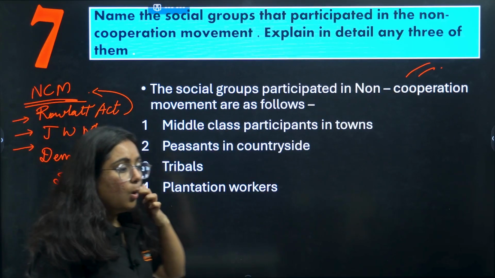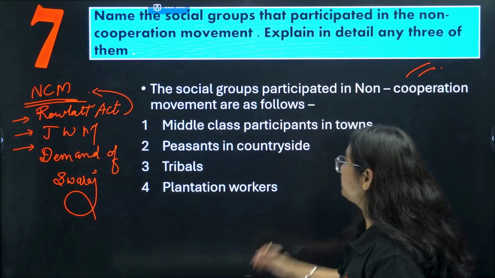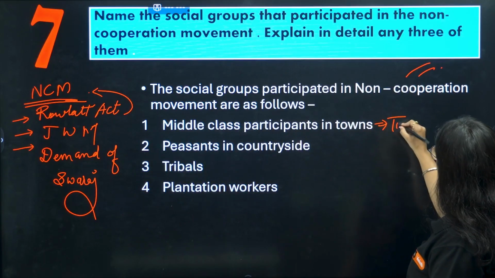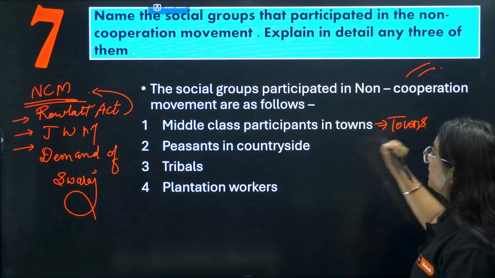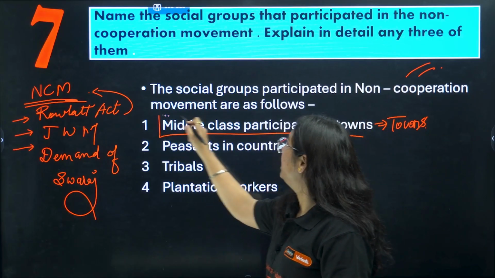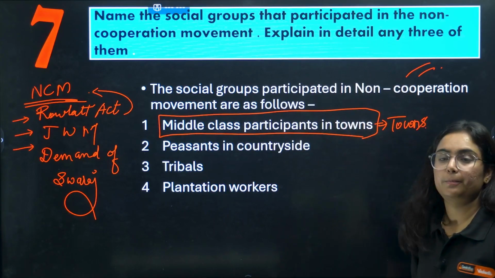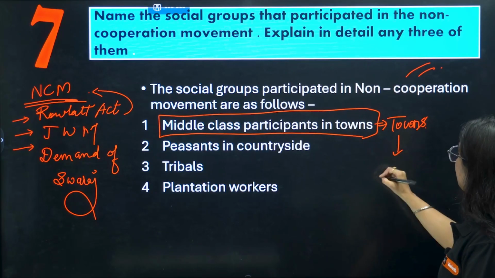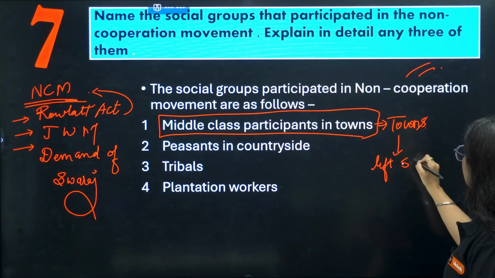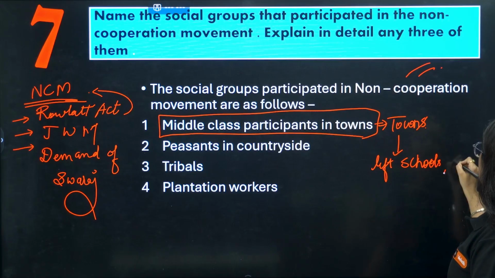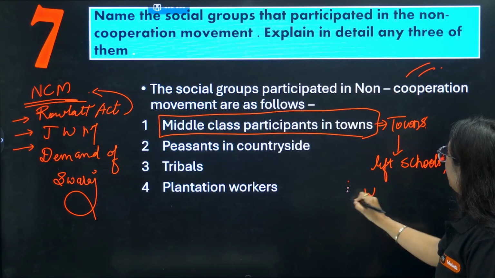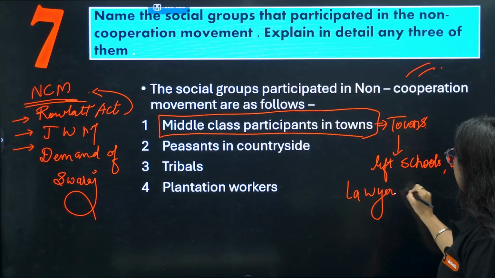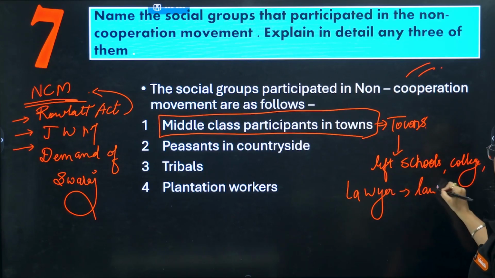Okay, who were the participants? Now in the towns, there were middle class people who were participating in it. What they did, basically, was that the students left their schools and colleges. Lawyers left going to their law courts.